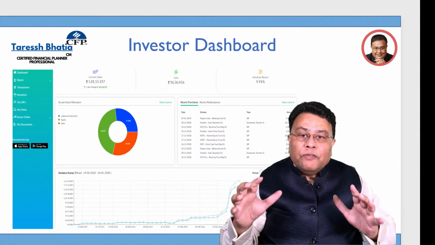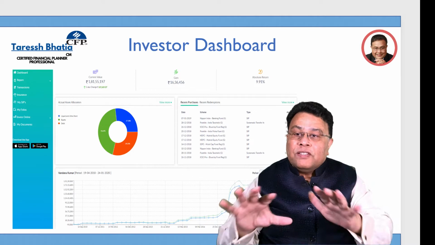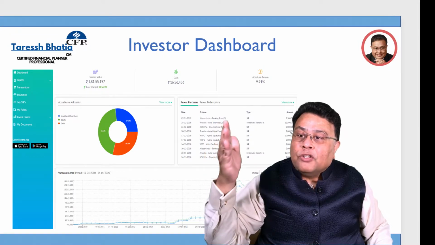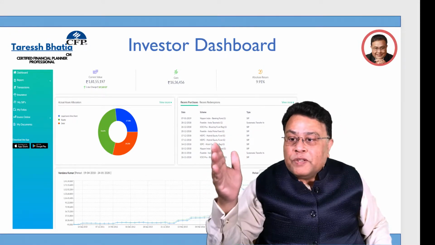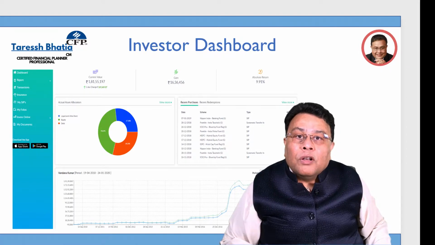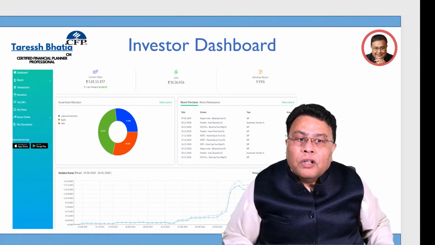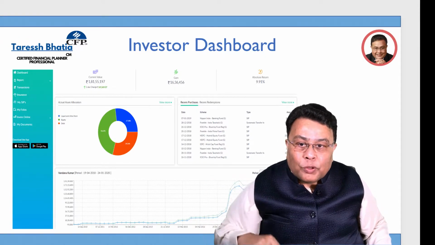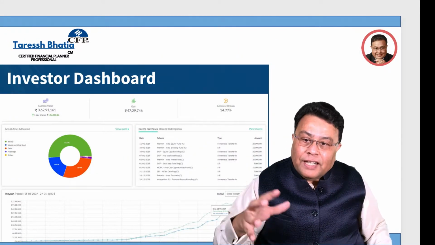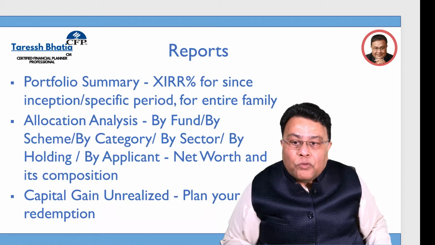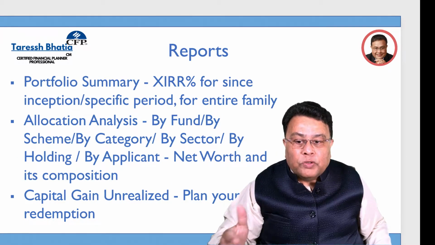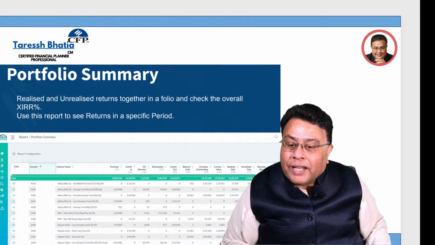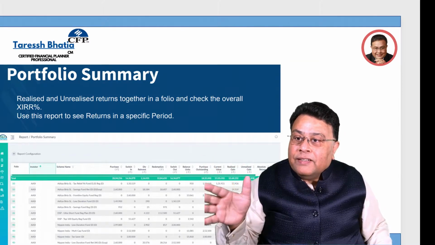Now let's come to the simplified dashboard as an investor. As an investor, this is what you see on your screen, the investor dashboard. So your reports, your transactions, your insurance policies, your SIP, your investments online, and your documents. At one go, you can see all of this together. A beautiful dashboard, very easy to see, and a pleasing color-based dashboard for the investors. And this is another version of how you can look at the gains today, your reports. So these are the summary of all the reports which are possible, as I explained earlier also. And you can look at your portfolio summary, something like this. What you see on the screen right here is the portfolio summary.